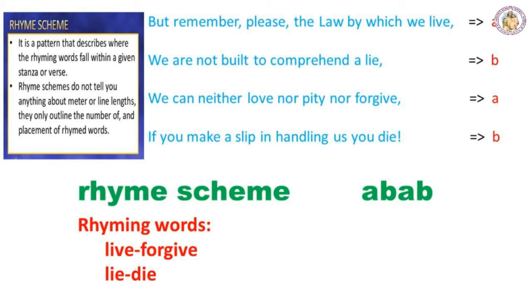So the rhyme scheme used in this stanza is abab. Small letters you must write for writing the rhyme scheme. And what are the rhyming words here? The rhyming words are live, forgive. This is the first set of rhyming words. The next set of rhyming words are lie, die.